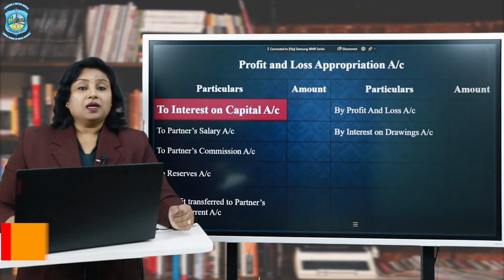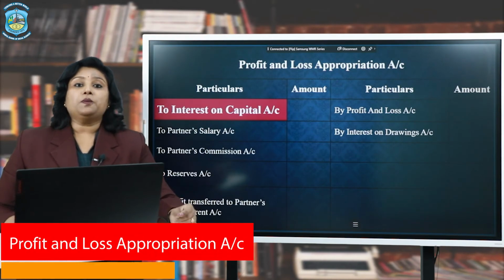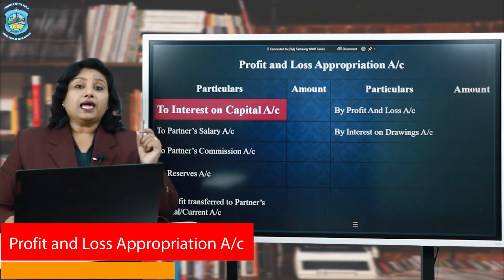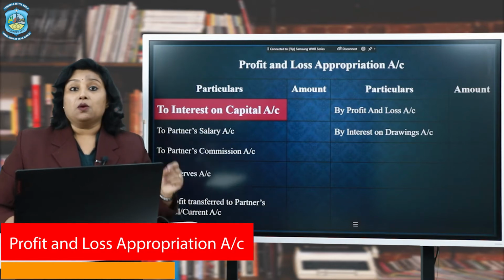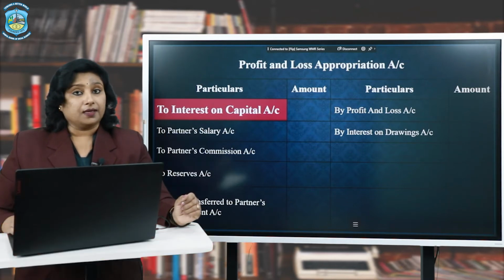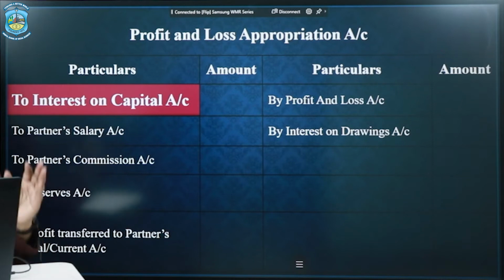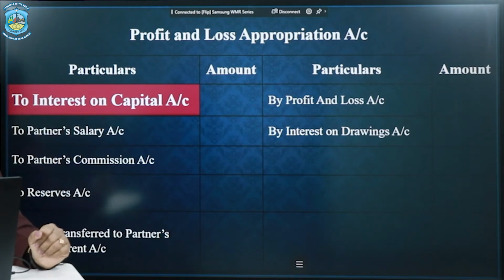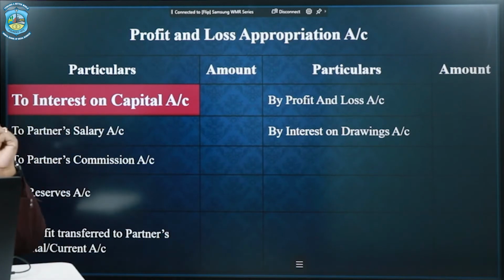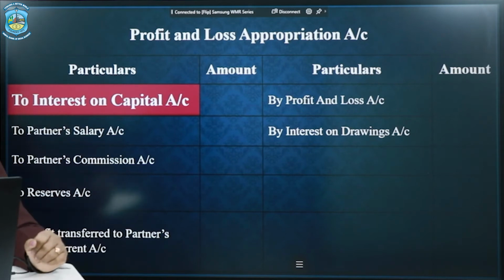As we know, this interest on capital is to be appropriated in the profit and loss appropriation account out of the profit earned during the year, and it is shown on the debit side of the profit and loss appropriation account. So only this adjustment we are going to study today.